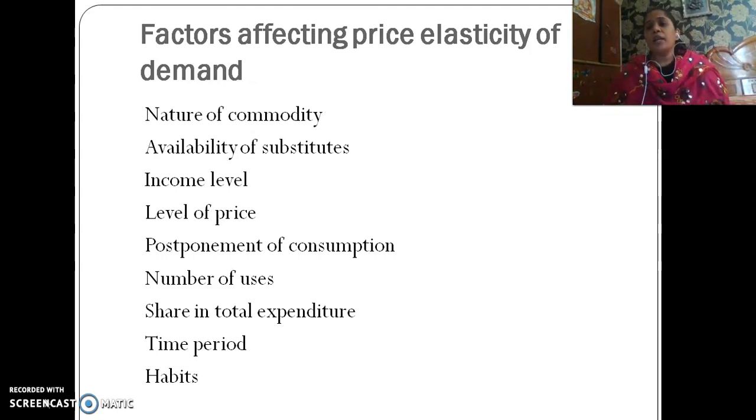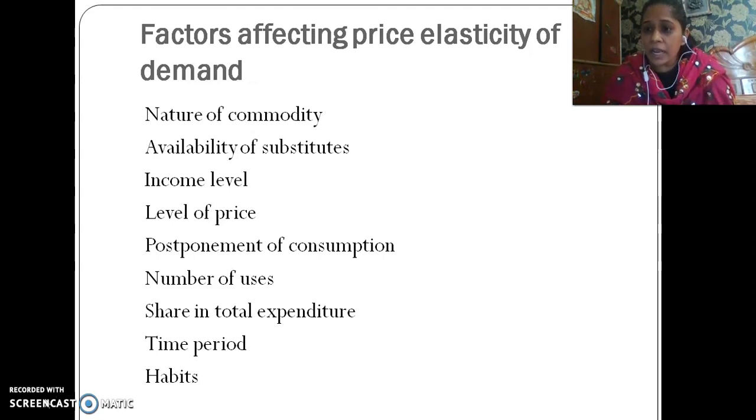Now, share in total expenditure. Yes. Now, what is the meaning of that? It is about what your income is and how much part of your income you spend. For example, if I am supposed to buy a needle, it is hardly priced 2, 3, 4, 5 rupees. Now, if I have an income of 40,000, 50,000, how much part of my income am I going to spend on a needle?